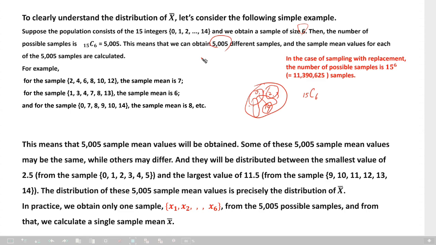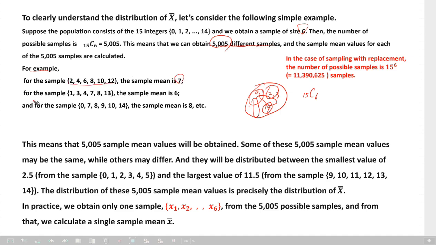Of course, in theory, in your mind. Then, these different samples mean each of them has a sample mean, right? See, for example, if you obtain sample 2, 4, 6, 8, 10, 12, sample mean will be 7, the mean of these 6 numbers.